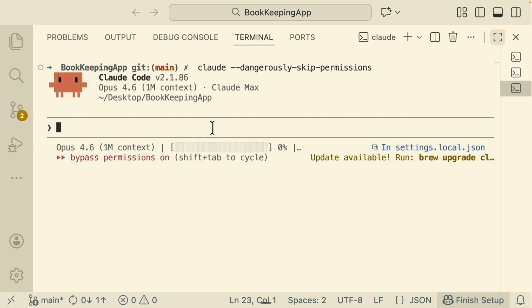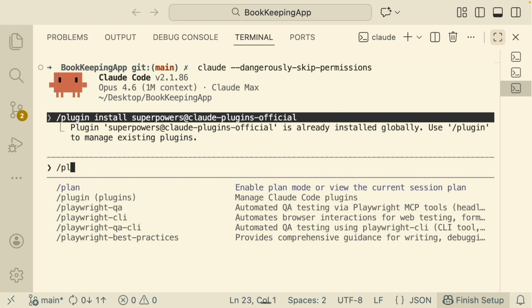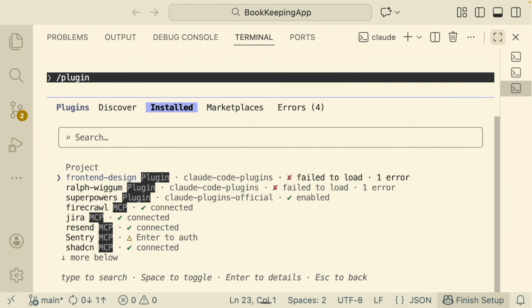And here you can see I have opened a project called Bookkeeping App, and started my Claude Code session right here. I'm just going to paste that right here, and we're basically just going to install Superpowers onto this project. Now if I enter this, you can see that it has fully installed. If I want to manage this, I simply type in plugins, and here I can confirm if I have this plugin installed.